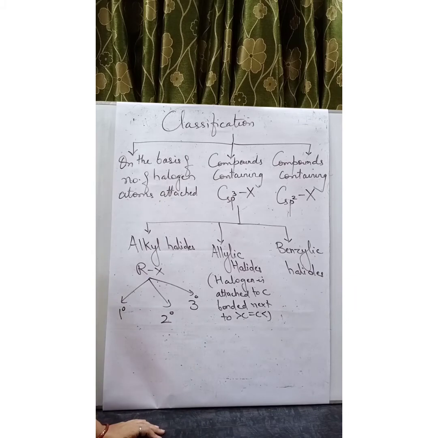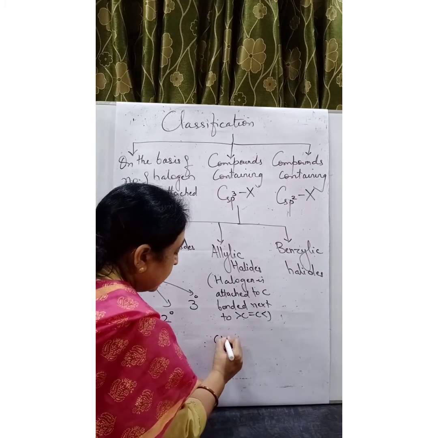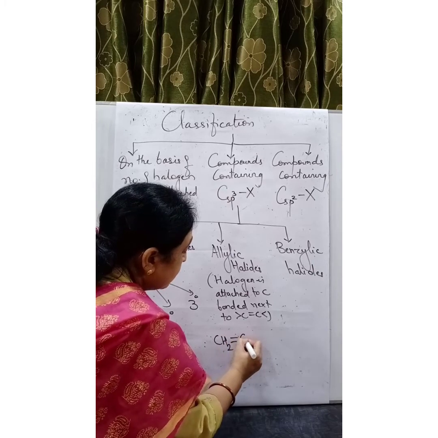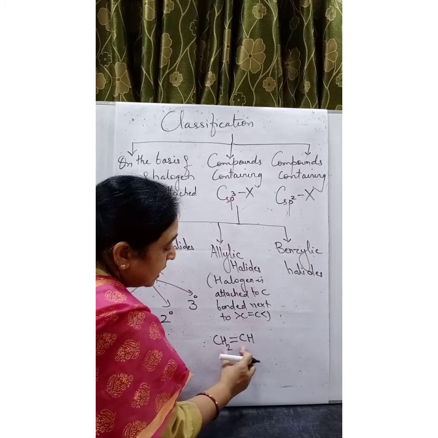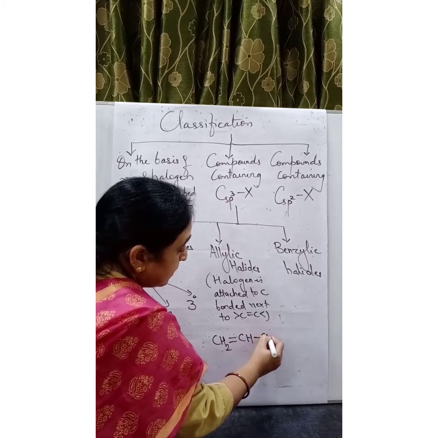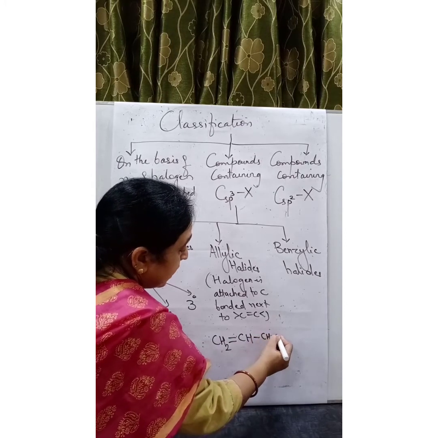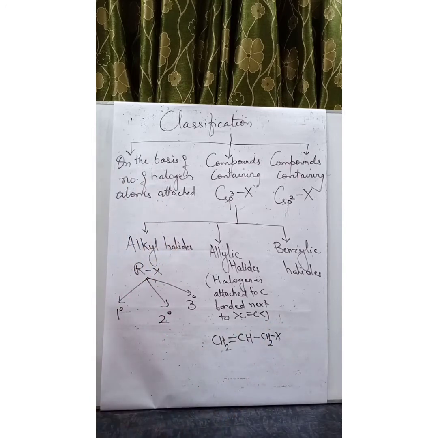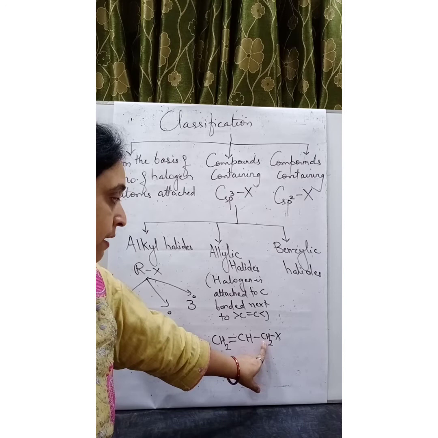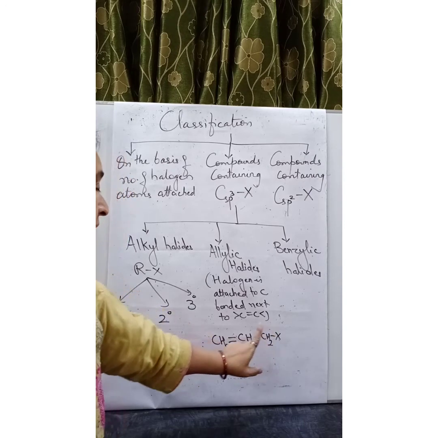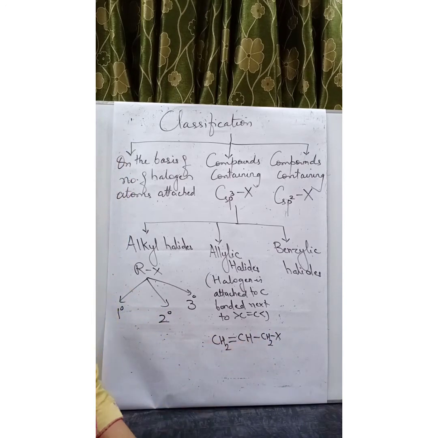For example, CH2=CH. This is the carbon-carbon double bond. A carbon is attached to it and the halogen is attached to this. So you can see the halogen is bonded to the carbon atom which is bonded next to the carbon-carbon double bond.